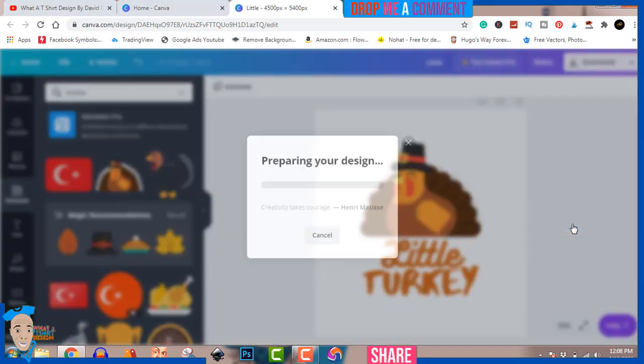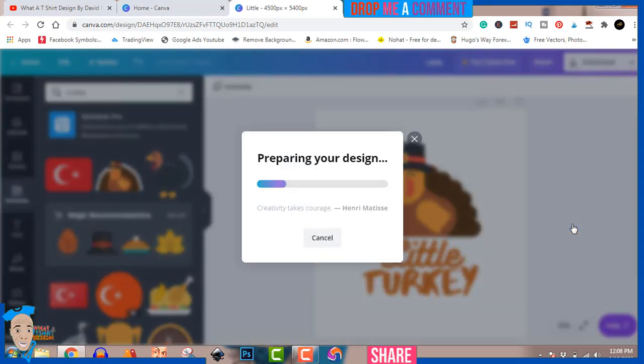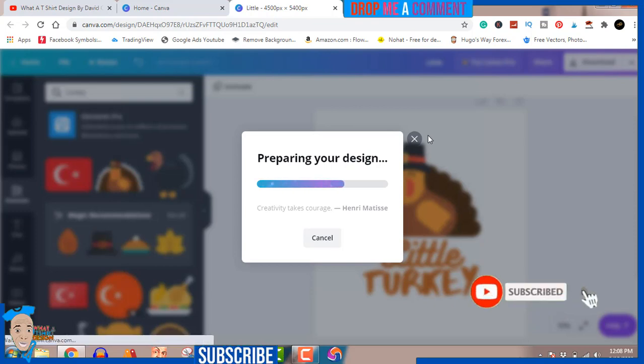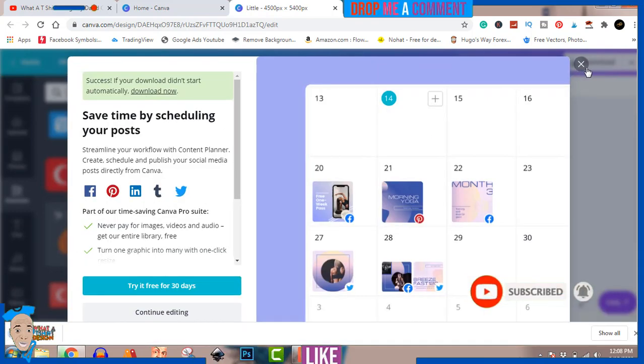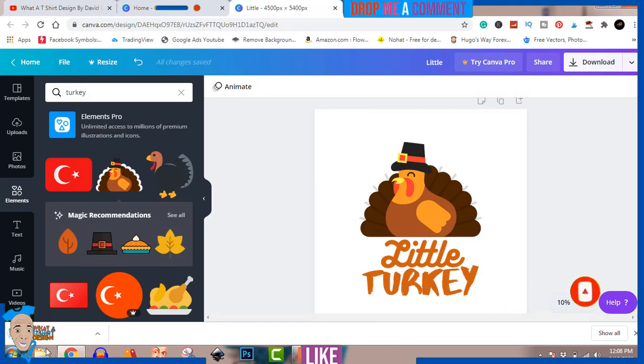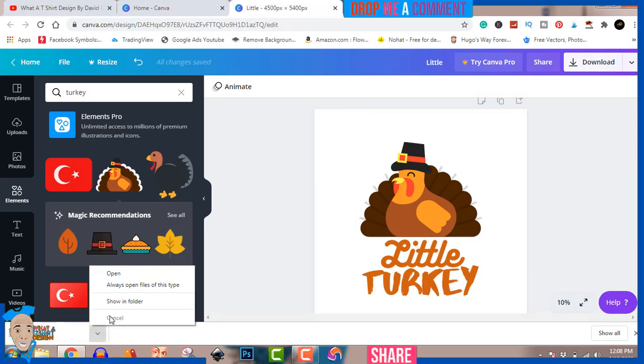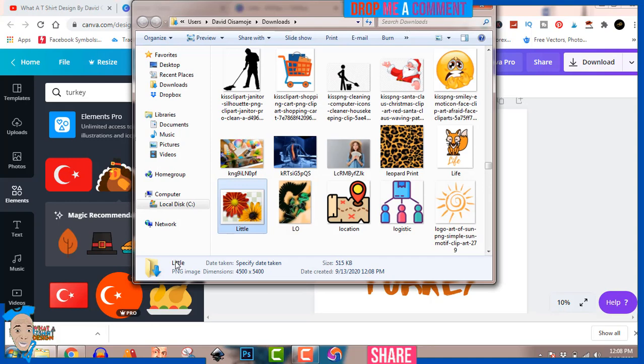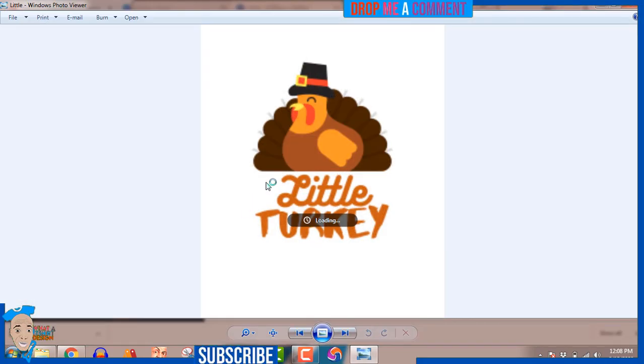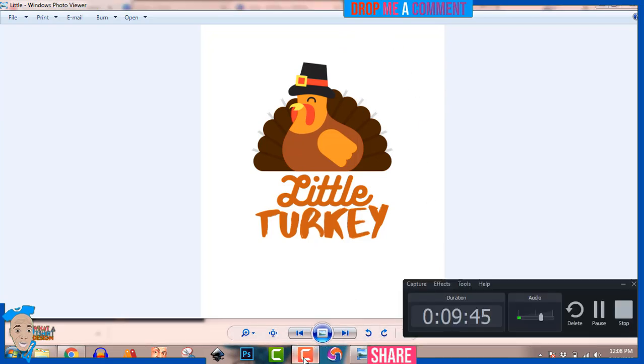So now I'm just going to hit download. It prepares my download. As soon as the download is prepared, okay, as you can see, the download is prepared. So let's show the folder. As you can see, this is the folder. So if you click on it, as you can see, this is the Turkey. Well done, downloaded, ready for us to use, and all we have to do now is to place it on our design. As you can see, this came with the white background. It's not going to come with the white background.